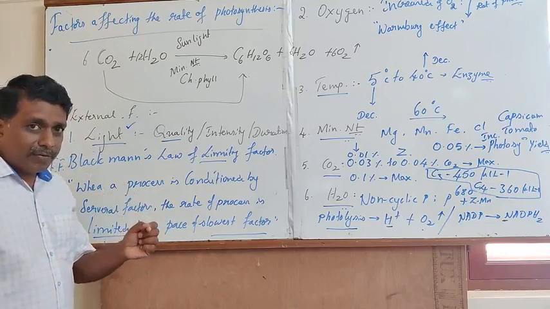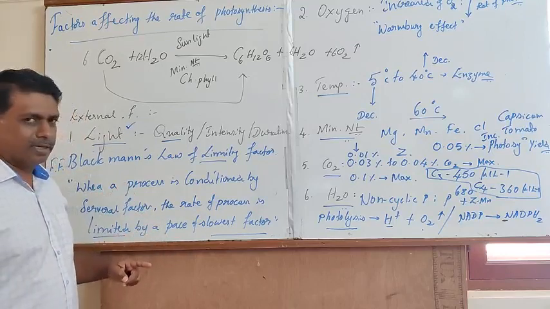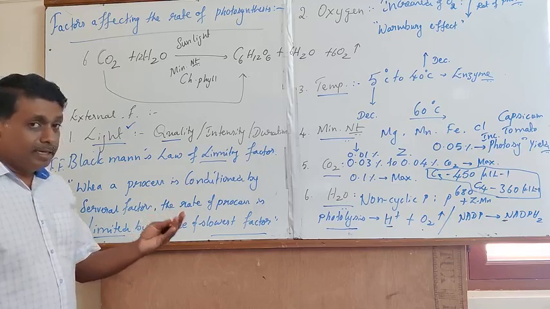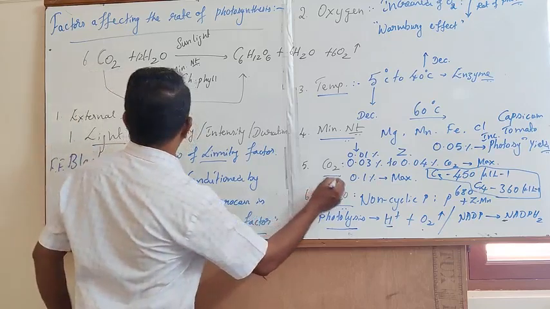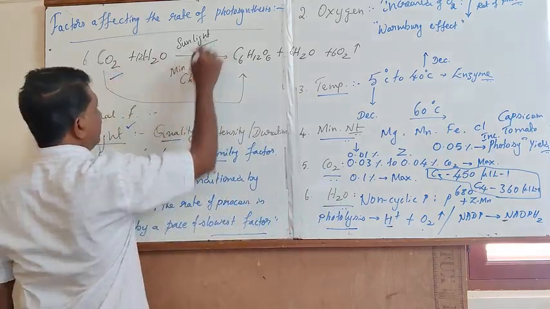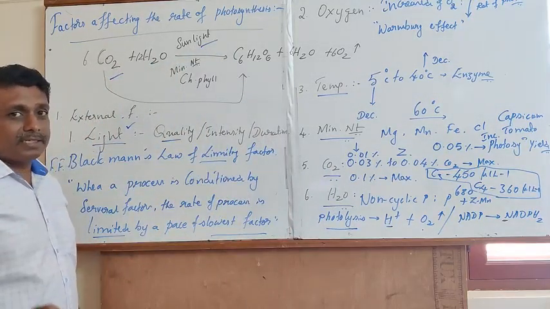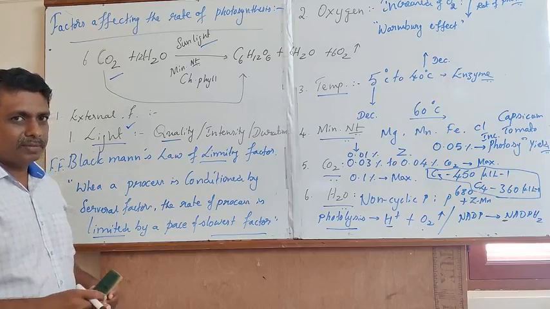In the case of Blackman's law of limiting factor, in determining the rate of photosynthesis, carbon dioxide and light intensity will play a very important role.